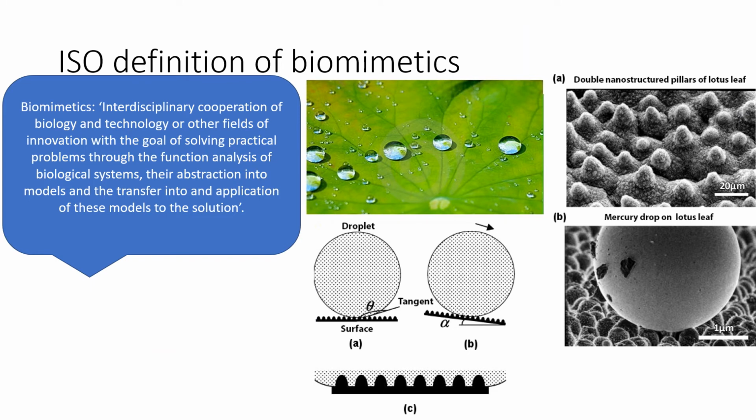Another definition as per the ISO is biomimetics, which says interdisciplinary cooperation of biology and technology or other fields of innovation with the goal of solving practical problems through the functional analysis of biological systems, their abstraction into models, and transfer and application of these models into the solution.